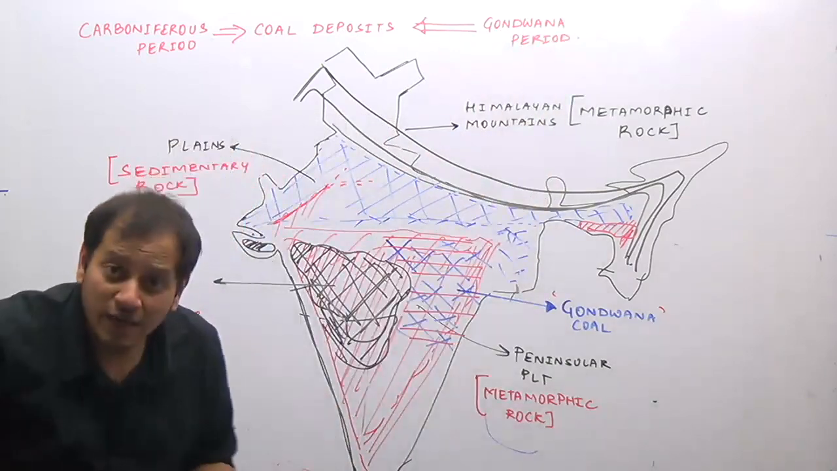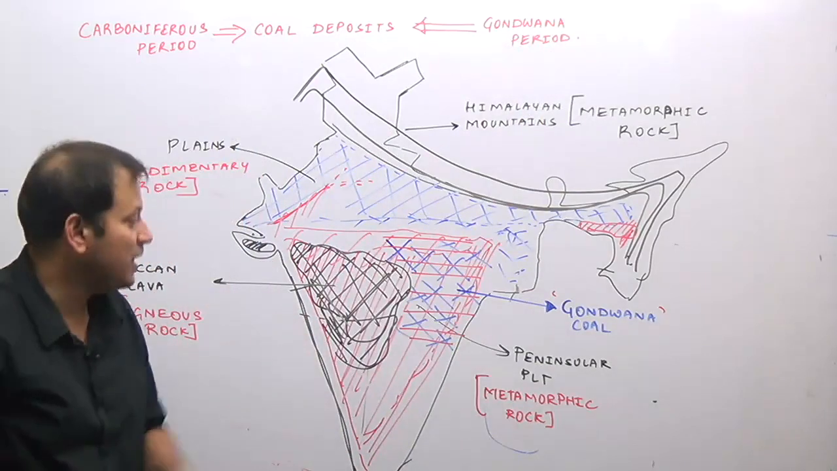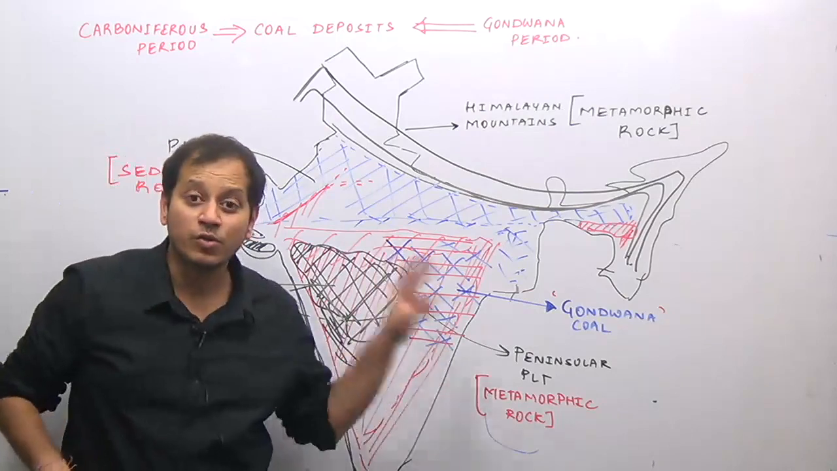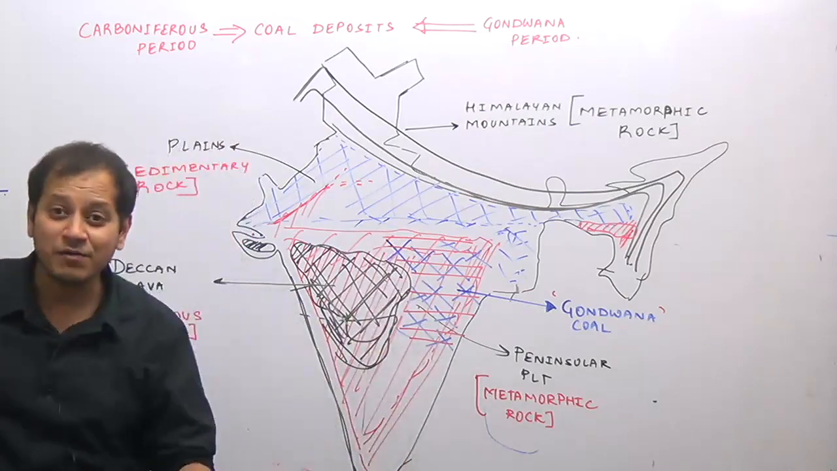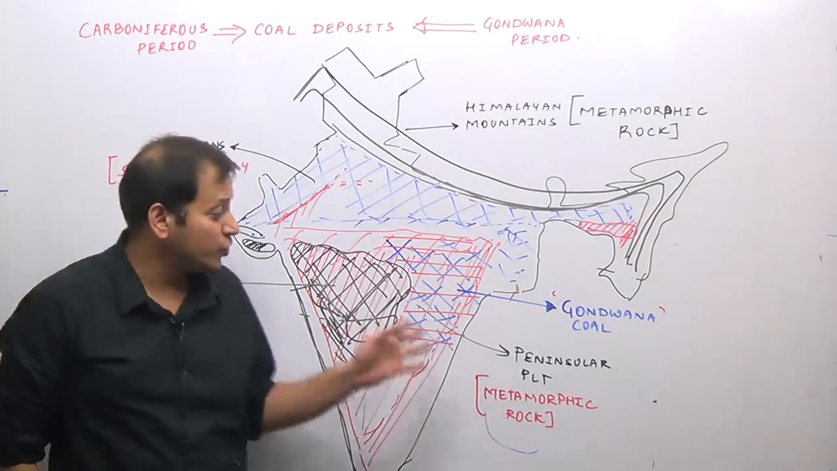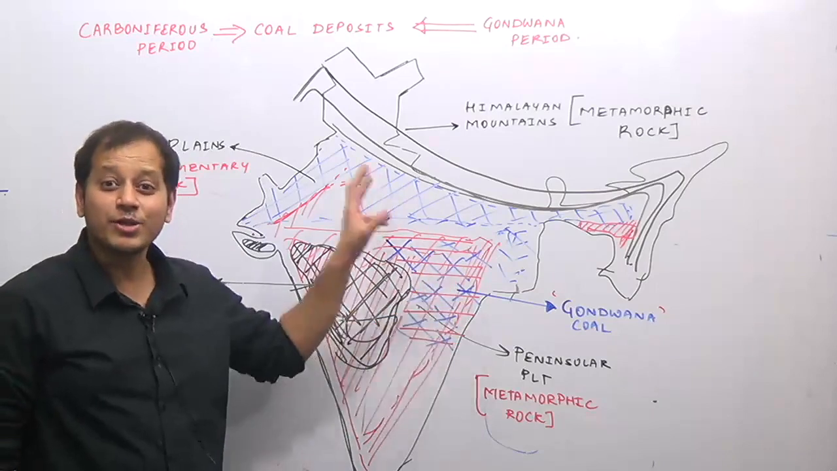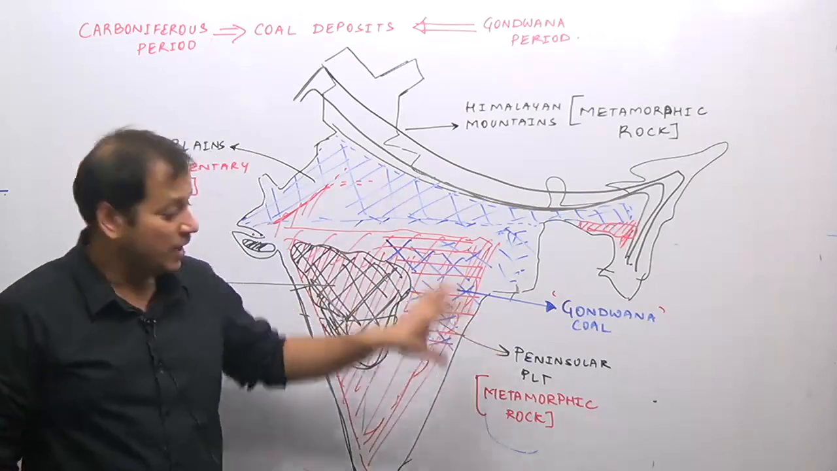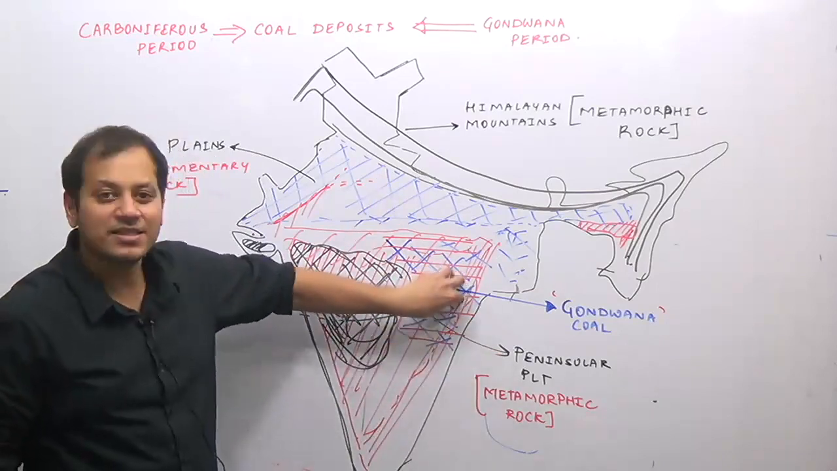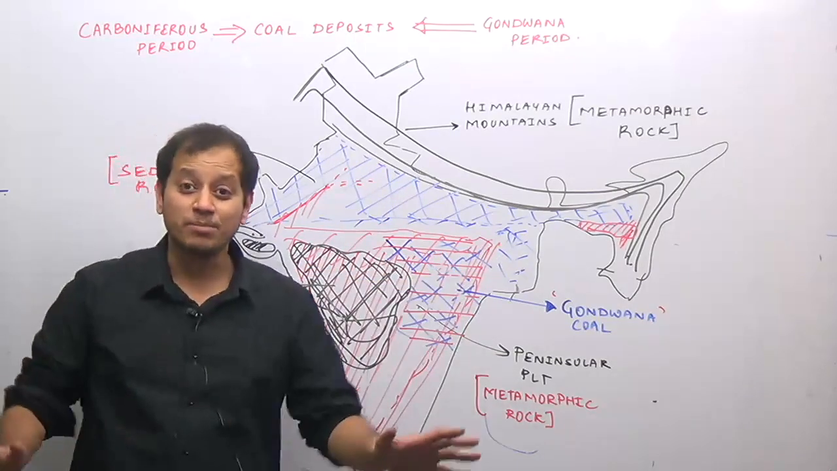So during the Gondwana period, we have the major amount of coal deposits, and this is the region through which the river Godavari flows, river Mahanadi flows, and river Godavari and its tributaries such as Indravati flow. So you have this region which is famous for coal. This region also is famous for iron ore. That is why a large amount of iron and steel industries are located in this region. This is why the geology is important.